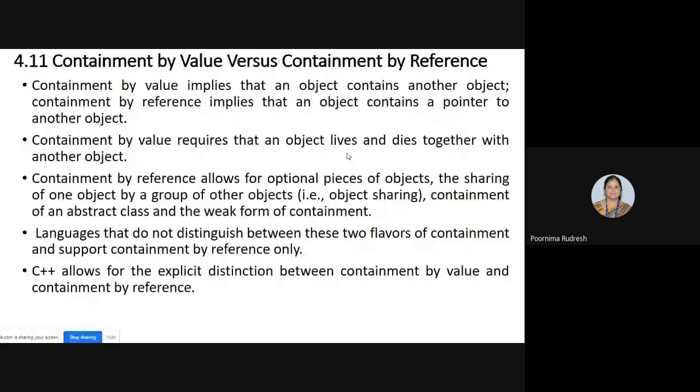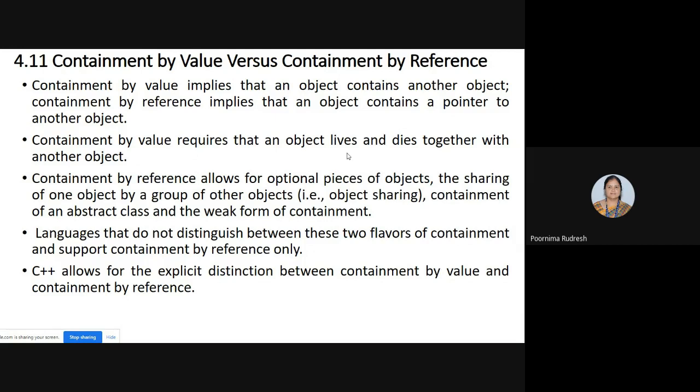So even though two types of containment exist, the languages do not distinguish between them, and most languages support only containment by reference.